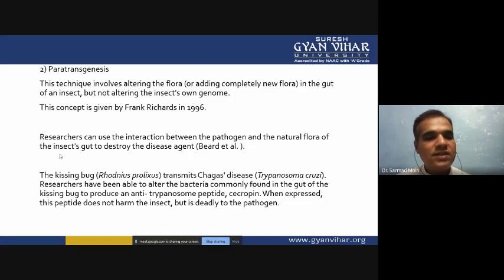So researchers can use the interaction between the pathogens and the natural flora of the insect gut to destroy the disease agent. The kissing bug transmits Chagas disease. Researchers have been able to alter the bacteria commonly found in the gut of the kissing bug to produce an anti-trypanosome peptide, cecropins. When expressed, this peptide does not harm the insect, but it is deadly to the pathogens. So we can control the population of the kissing bugs.